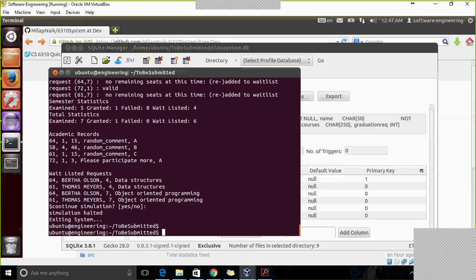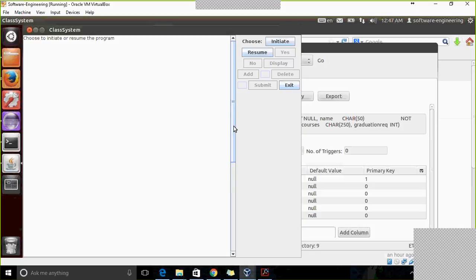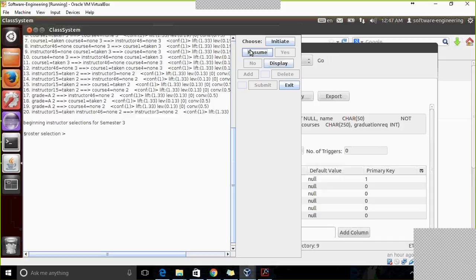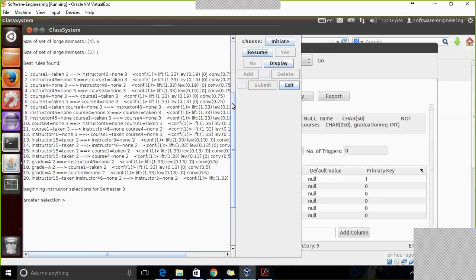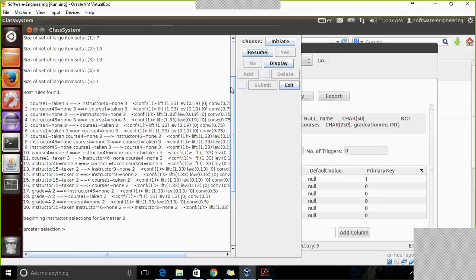At this point, we can go ahead and restart the program. You can now successfully click resume since we initiated the program in the first cycle. Now the work is done on the updated records.